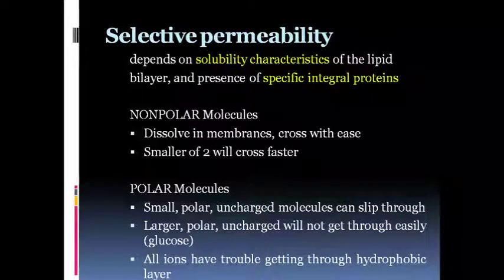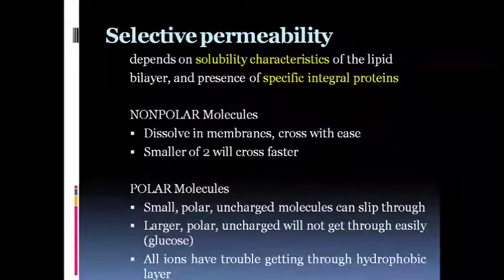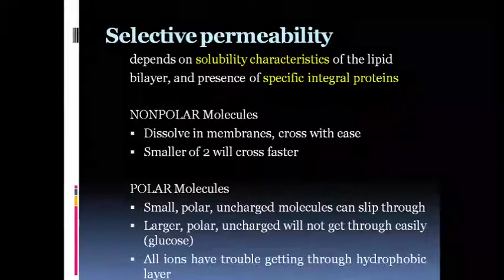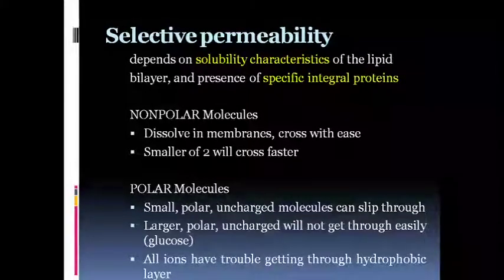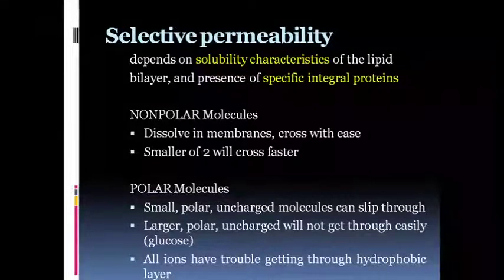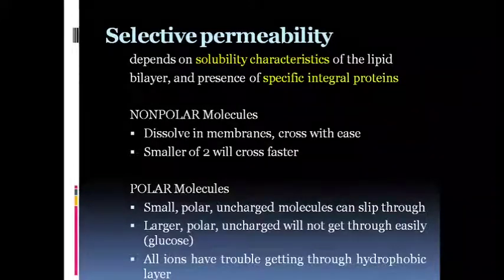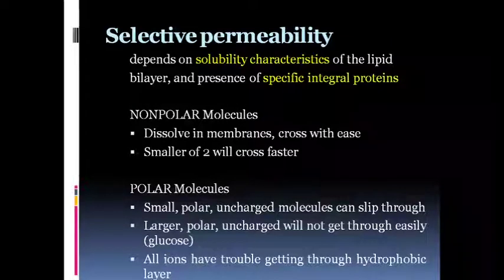Non-polar molecules which are very small can cross the membrane very easily, and polar molecules, if they are small, can move nicely, but if they are larger and uncharged, it is difficult for them to cross the membrane and for that they require certain transporter proteins. All the ions are also not able to get in and out through the membrane.